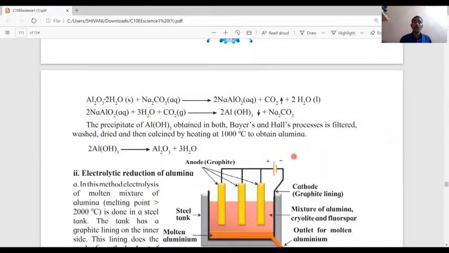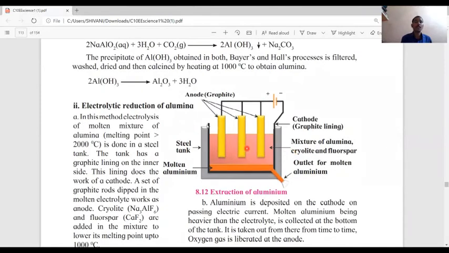Now we get precipitation of aluminum hydroxide by both processes, Bayer's process and Hall's process. The precipitate of aluminum hydroxide obtained in both processes is filtered, washed, dried, and then calcined by heating at 1000 degrees Celsius to obtain alumina. The chemical formula of alumina is Al2O3.